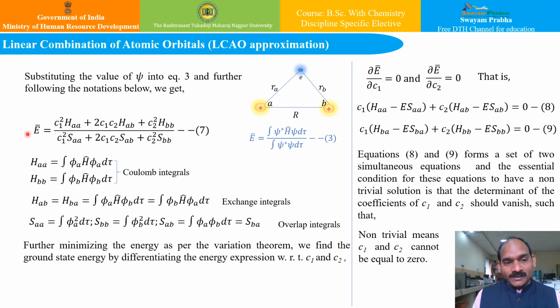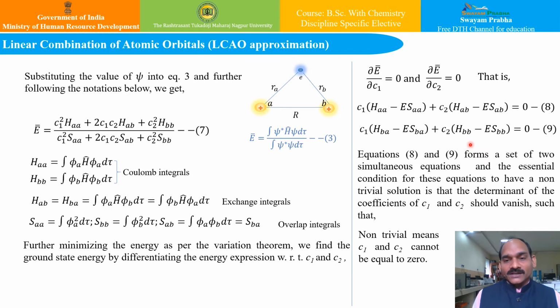Why can we do this? Because the energy will be minimum, the expressions del E by del C1 and del E by del C2 can be equated to 0, since the energy is minimum at that point. So del E by del C1 is equal to 0 and del E by del C2 is equal to 0. If I solve this, I get equations number 8 and 9 of this form. If you see, there are certain coefficients of the variables C1 and C2 in both expressions 8 and 9. So equations 8 and 9 form a set of two simultaneous equations.